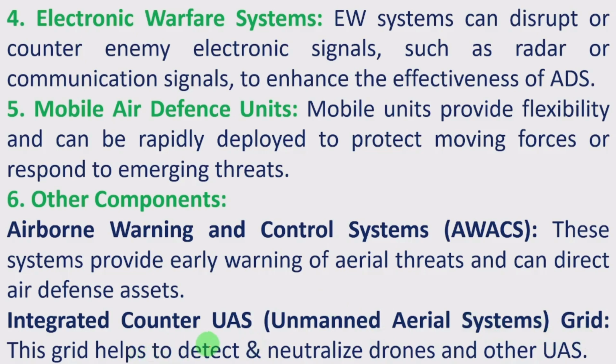This grid helps to detect and neutralize drones and other unmanned aerial systems. This particular system will detect the drones and other unmanned aerial systems, and they will be destroyed by sending this information to surface to air missiles.